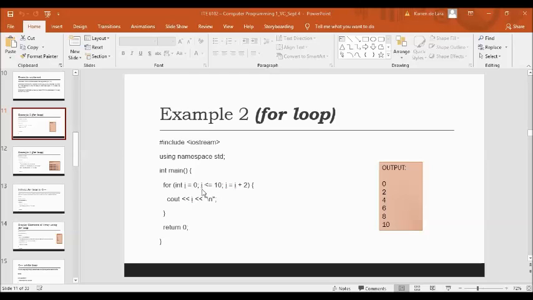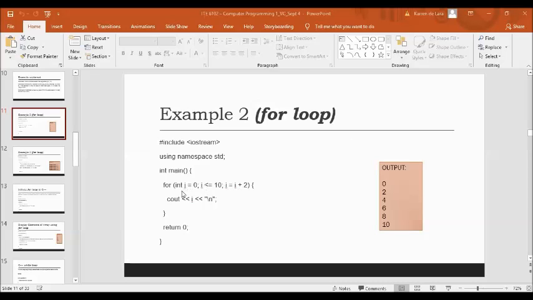Is 0 less than or equal to 10? True. So 0 is printed and then I is added by 2. The next value of your variable once it loops is I equal to 2. Is 2 less than or equal to 10? True. 2 is printed and then I is added by 2, which is 4.